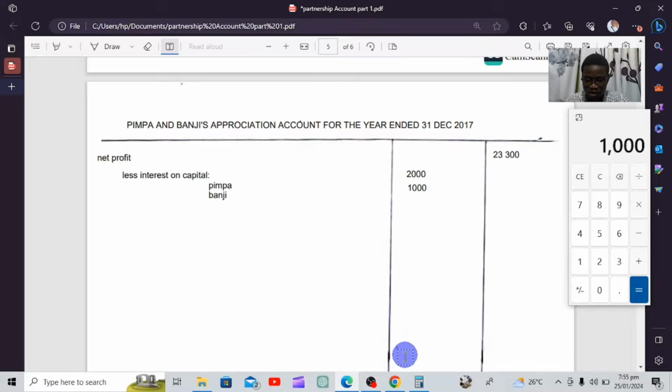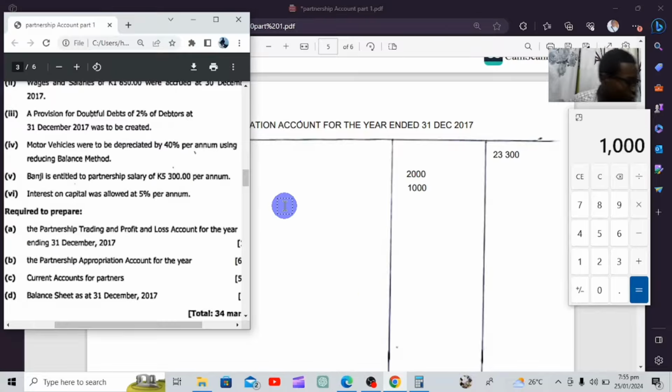Then again, there is this one saying Banji is entitled to a salary. When you say is entitled to a partnership salary, we're simply meaning, looking at commerce, there are different types of partners. There are inactive partners, and there are also active partners. So in this business, we can clearly see that Banji was an active partner, helping in the profit accumulation of the business. So this person was there in person helping manage the business, and was entitled to a salary of